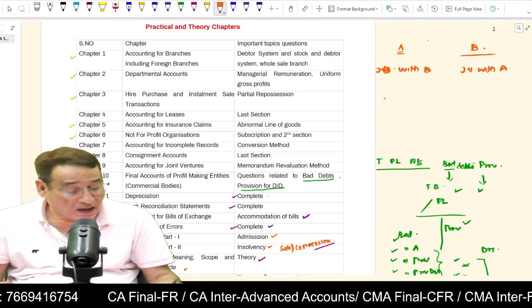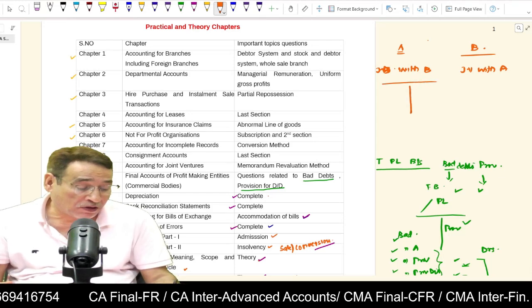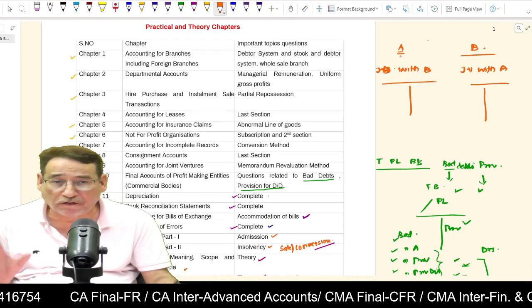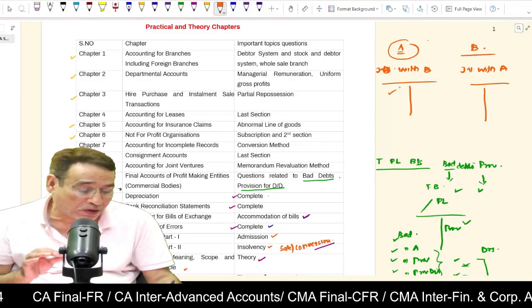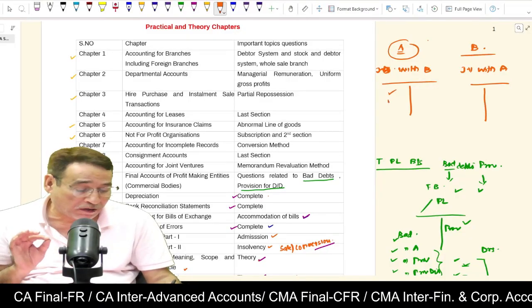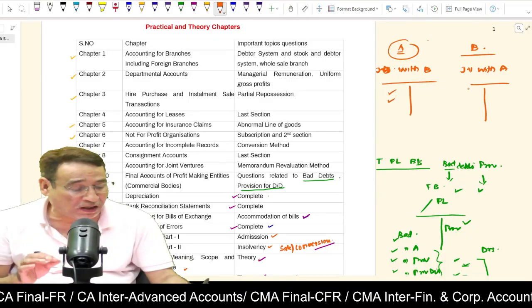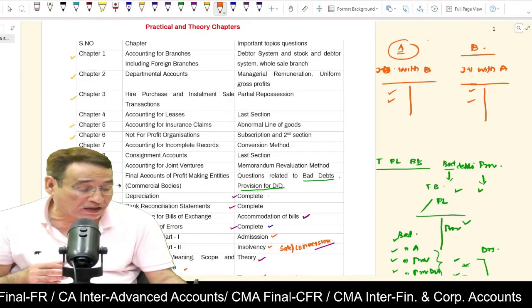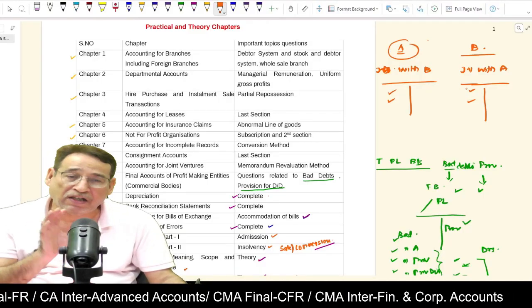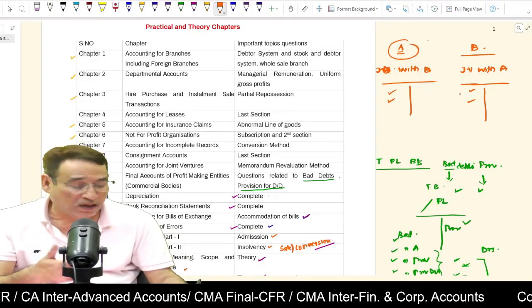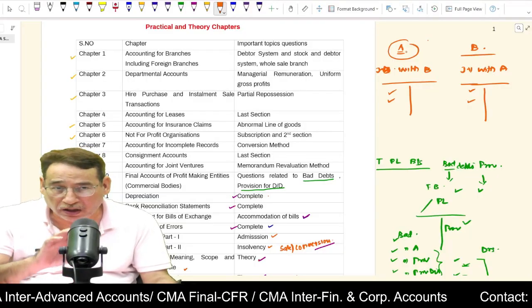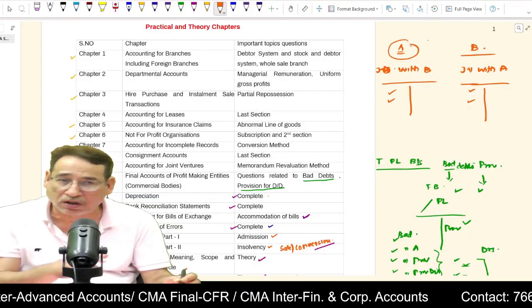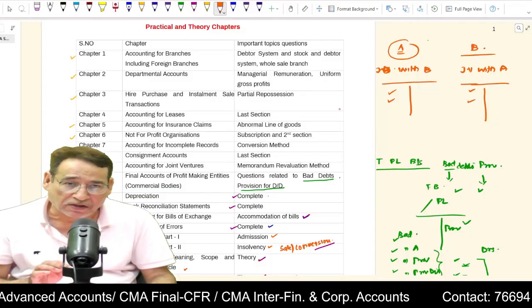And then finally, the difference is that in the memorandum revaluation account, A will record only his own transactions, whatever goods he has purchased himself, whatever expenses he has incurred. Similarly, B will also debit this account with whatever purchases he has made and whatever expenses he has incurred. That means in this case, the party will record only its own transactions, not the other party's transactions.